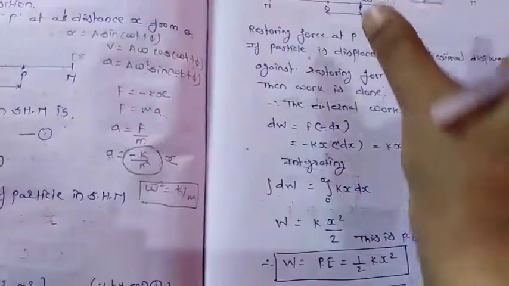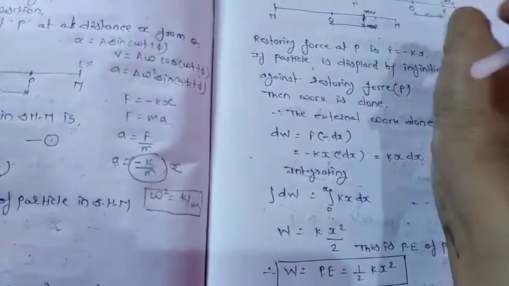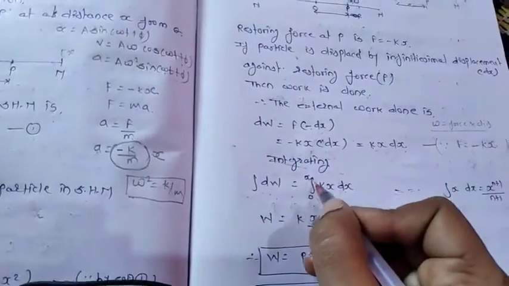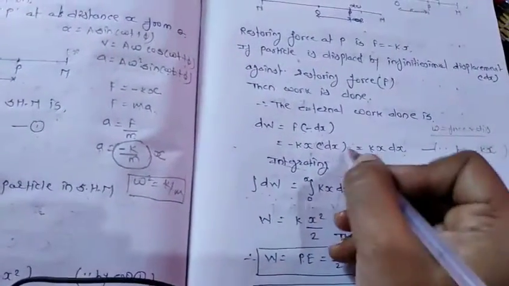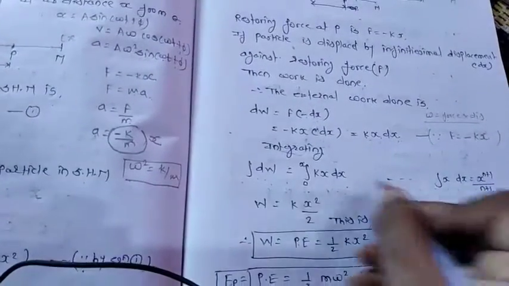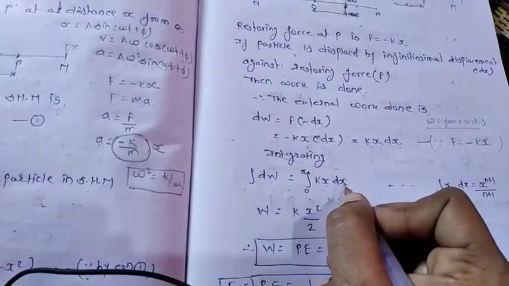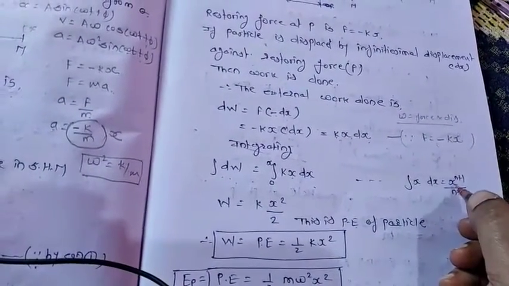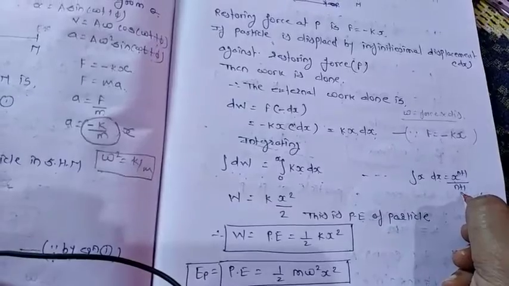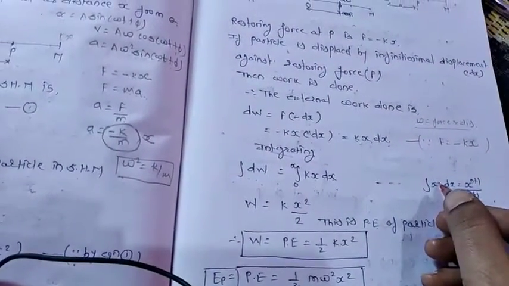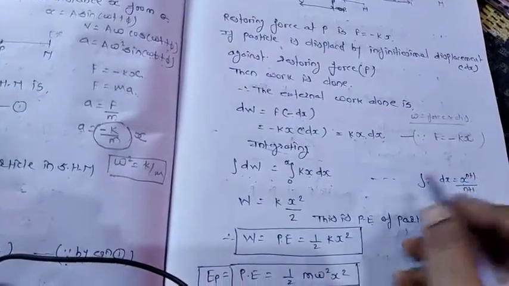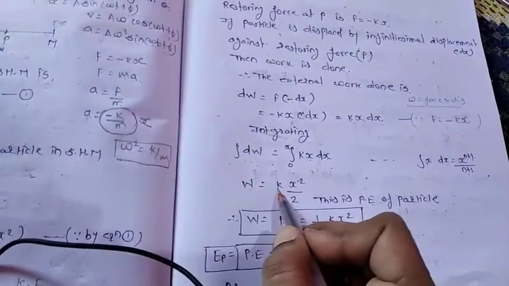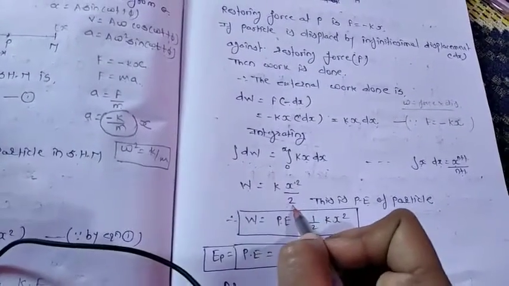Integration is nothing but the combination. So dW is equal to the integration of kx into dx. The integration of x into dx is equal to x square by 2. That is, we have the formula: integral of x^n dx is equal to x raised to n plus 1 upon n plus 1. Here the power of x is 1, so it is x square by 1 plus 1, that is 2. So it is k, as the constant, into x square by 2.